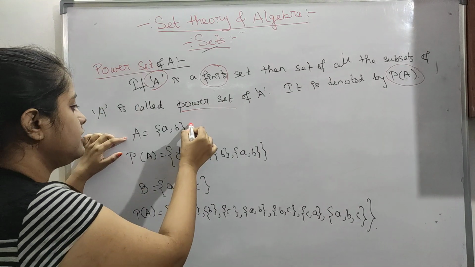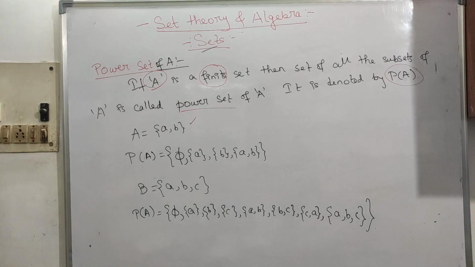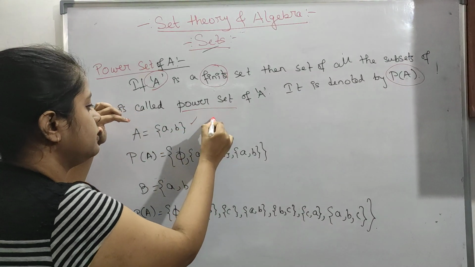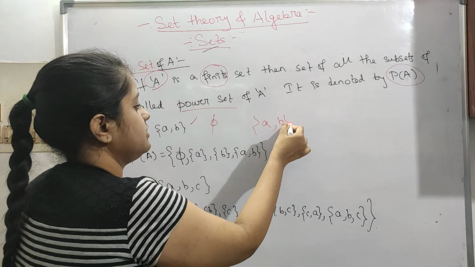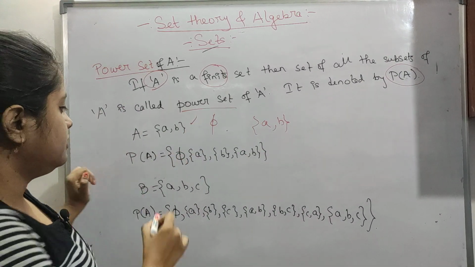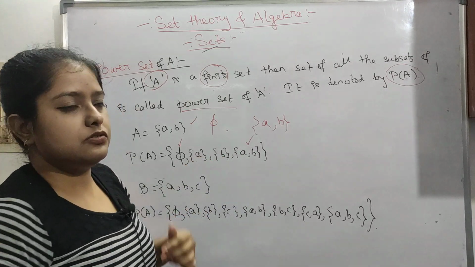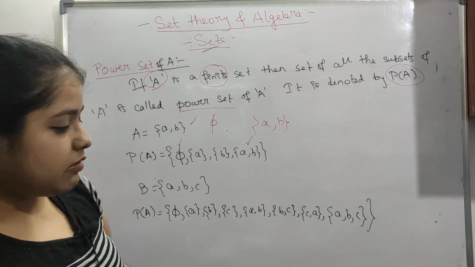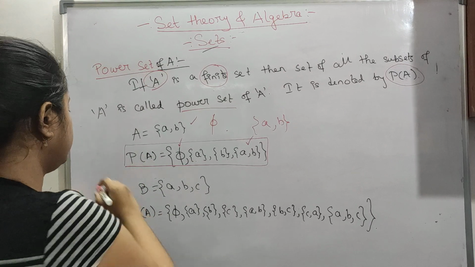Now let's see, A is our set which contains two elements, a and b. The power set will contain all possible subsets. The trivial ones are the null subset and the one which contains both the elements. These two are trivial, one trivial, another trivial. The other subsets are {a} or {b}. All possible subsets have to be present. So this is our power set, the power set of A.